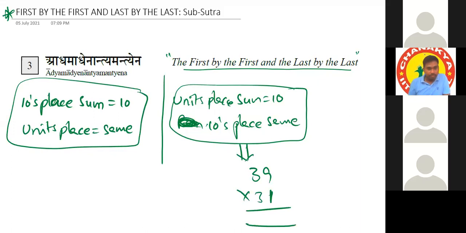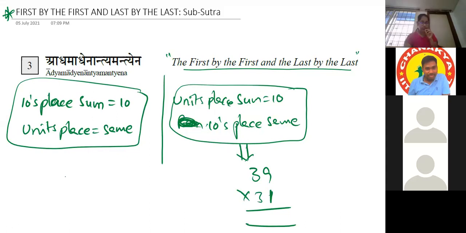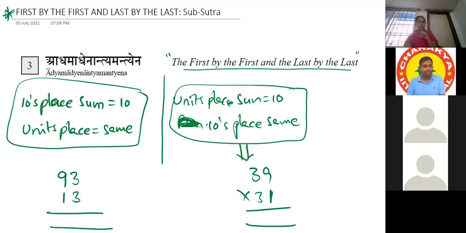Another example, 93 into 13, with units place same. So as the name is telling, first by the first and last by the last.